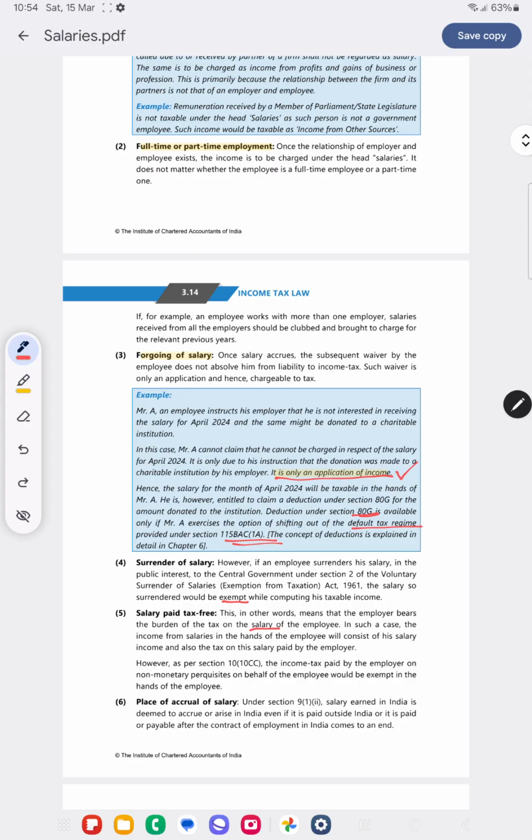It is also a benefit for me, so that portion is also included in my salary. But such tax portion will be excluded if it is on non-monetary perquisites paid on behalf of the employee; it would be exempt in the hands of the employee.